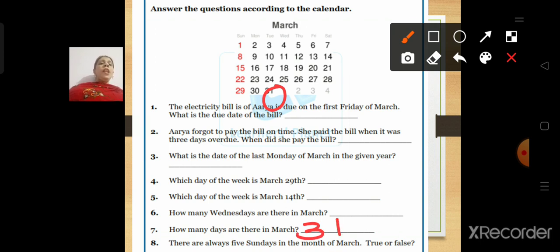Okay. There are always 5 Sundays in the month of March. Now here we have 5 Sundays. 1, 2, 3, 4, 5. So there are always 5 Sundays in the month of March. Is it true or false? It is false, because it is not necessary that in every month of March you will get 5 Sundays.